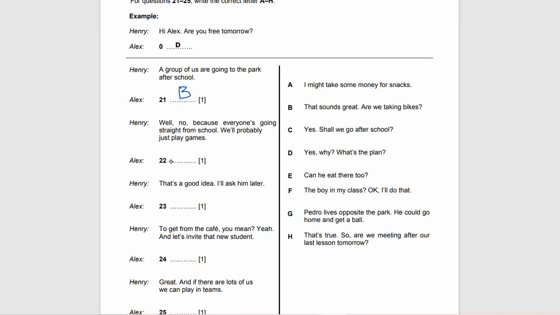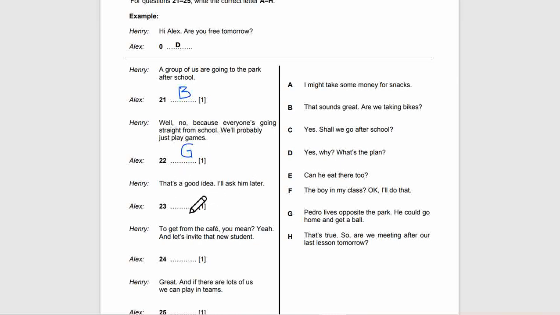Him, it means Pedro. So Pedro G. Pedro lives opposite the park. He could go home and get a ball. So the idea is from school straight and then they will play games. So Pedro lives opposite the park. He could go home and get a ball. That's a good idea. I'll ask him later.